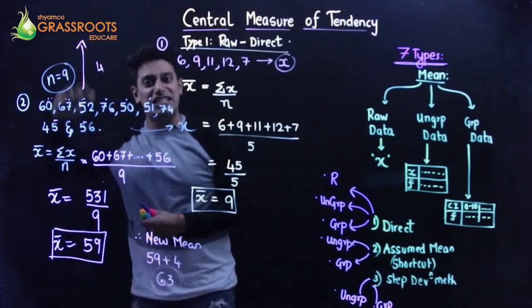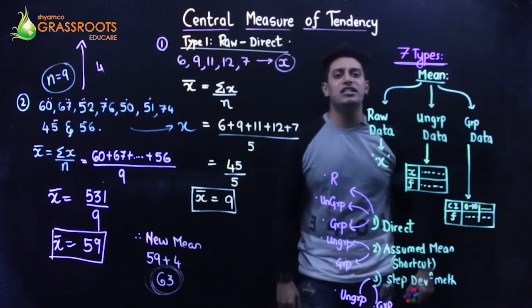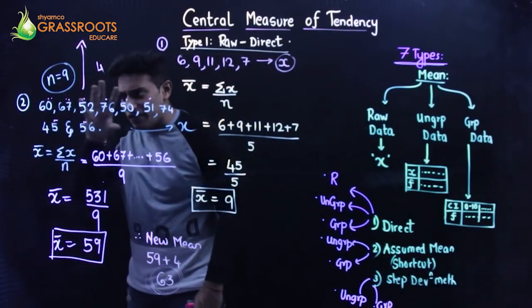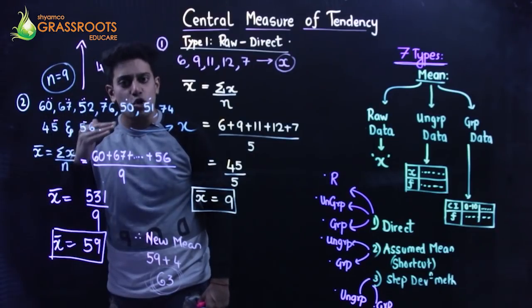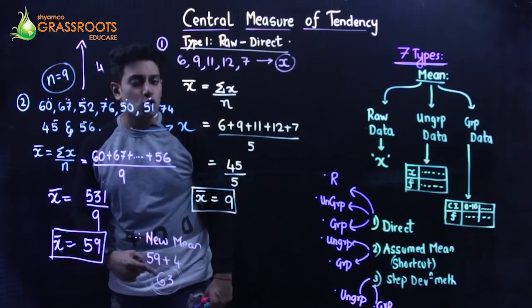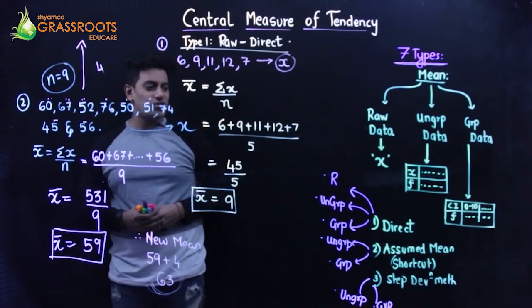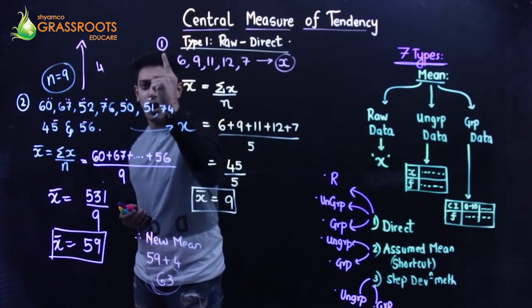If each observation is decreased by 10, the mean will also decrease by 10. So if observations are affected in a similar way, mean is also affected, right? So these are my two questions based on direct method, raw data, type 1.